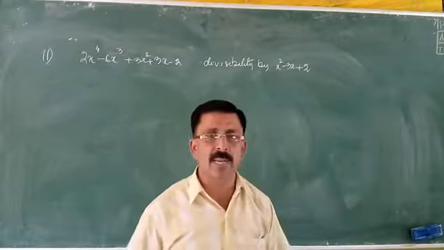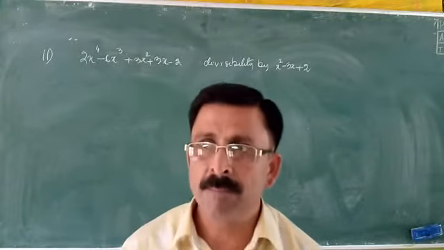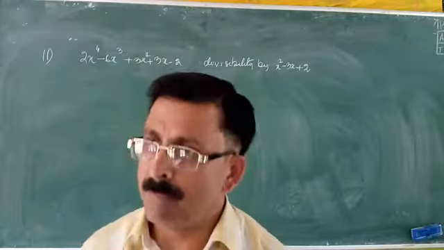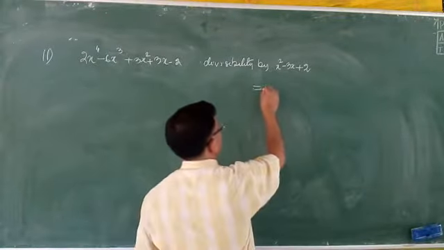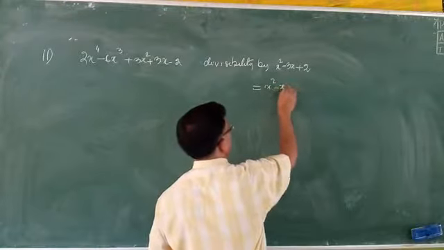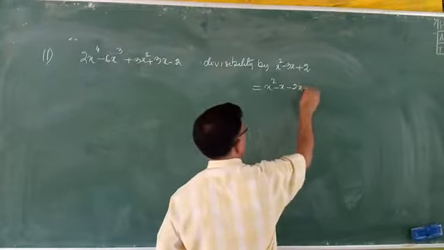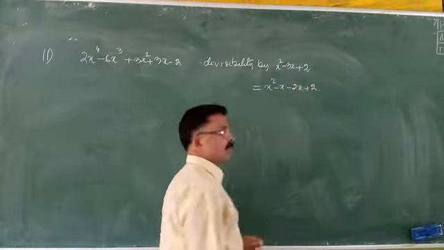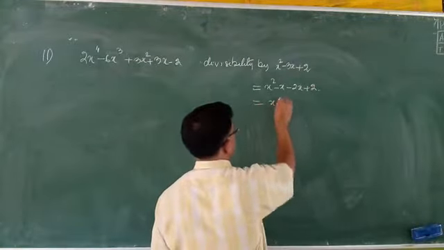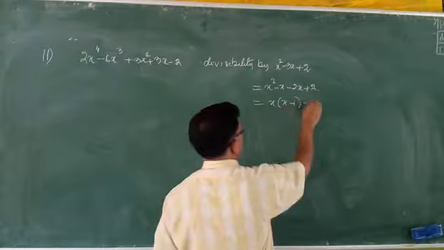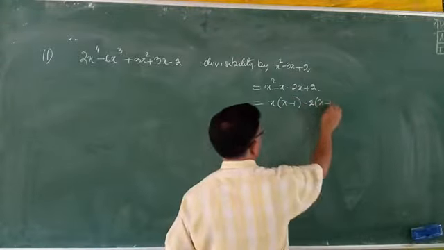Can you tell me what is the name of the method of factorization? Expanding the middle term. Very smart. So I'm going to do it. x square minus x minus 2x plus 2. This is how it is factorized. And then group it. It becomes x of x minus 1 and minus 2 into x minus 1.